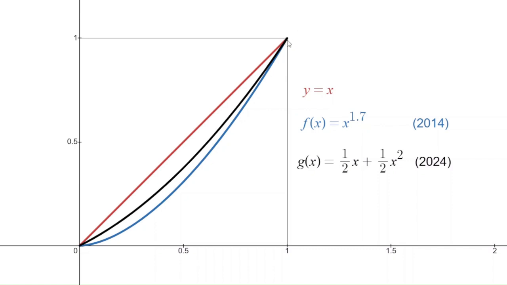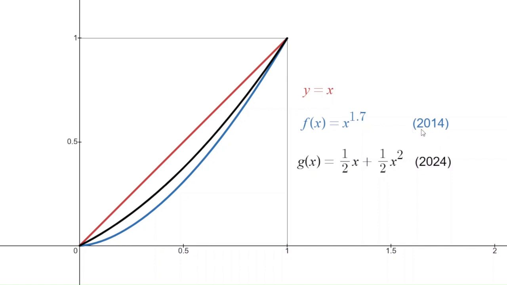It also has to go through the point (1, 1) because the bottom 100% of people have to make 100% of the income. So any Lorenz curve is going to have to go through (0, 0) and (1, 1). So notice in 2014, this was the Gini index, 1.7. And in 2024, they modeled it by this black curve here, 1/2 x plus 1/2 x squared.